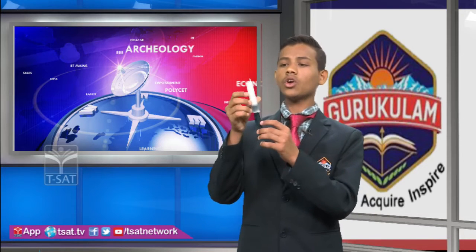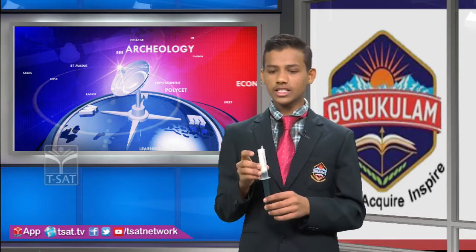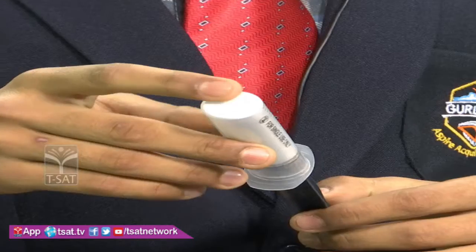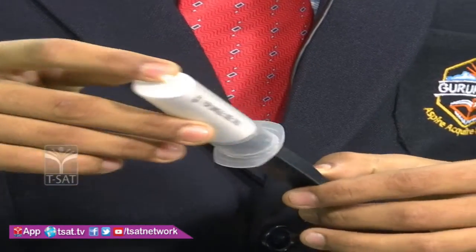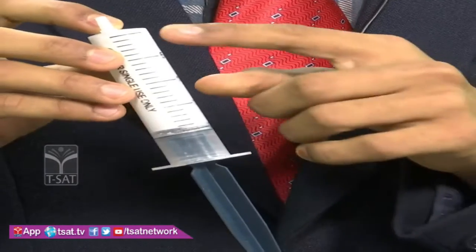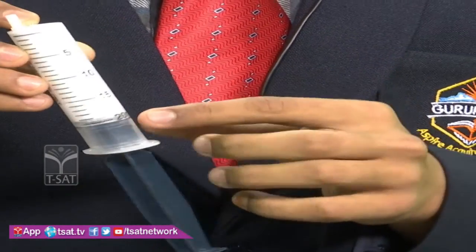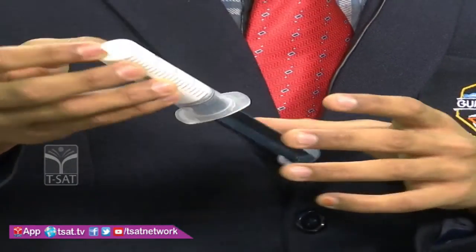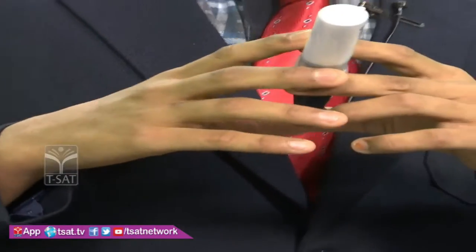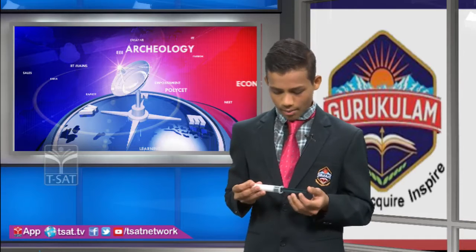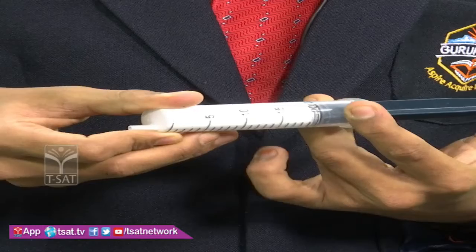By experiment I will explain to you. Here I took a syringe which is filled with chalk powder, 20 ml. When I am applying external pressure to the piston, it is not changing its state.